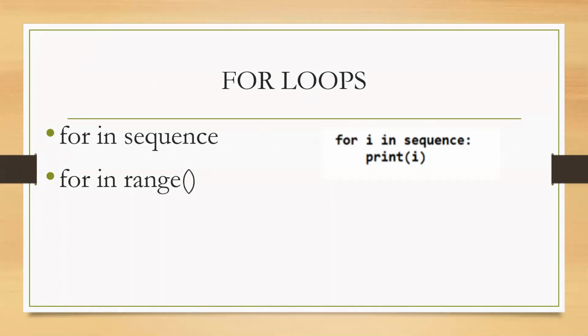The for statement ends with a colon. After that, with indentation, we write the block of statements that are to be repeatedly executed. We can add any number of statements, and the statements that are to be repeatedly executed have to follow the same indentation space. So this is how for can be used with a sequence.